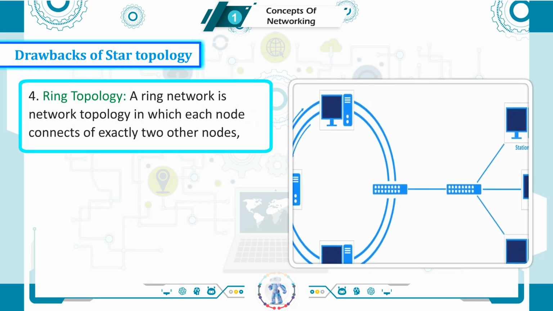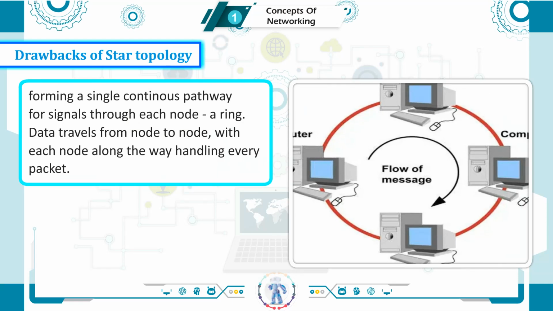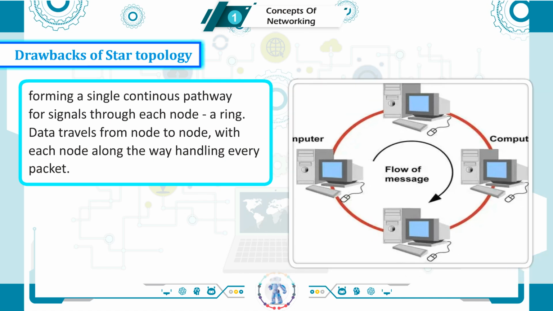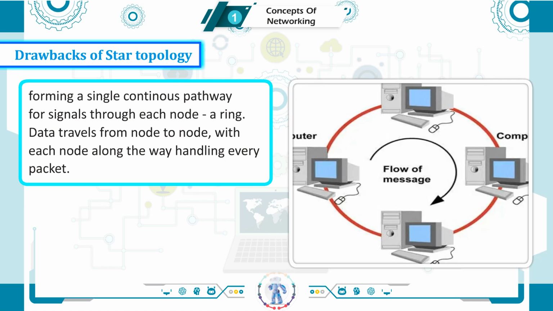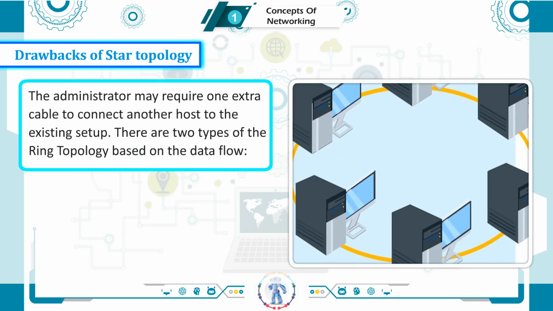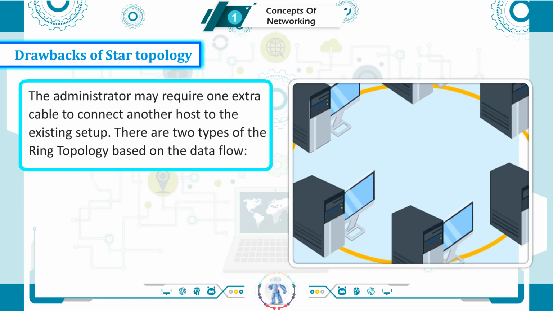4. Ring topology. Ring network topology is one in which each node connects to exactly two other nodes, forming a single continuous pathway for signals through each node. Data travels from node to node with each node along the way handling every packet. The administrator may require one extra cable to connect another host to the existing setup.